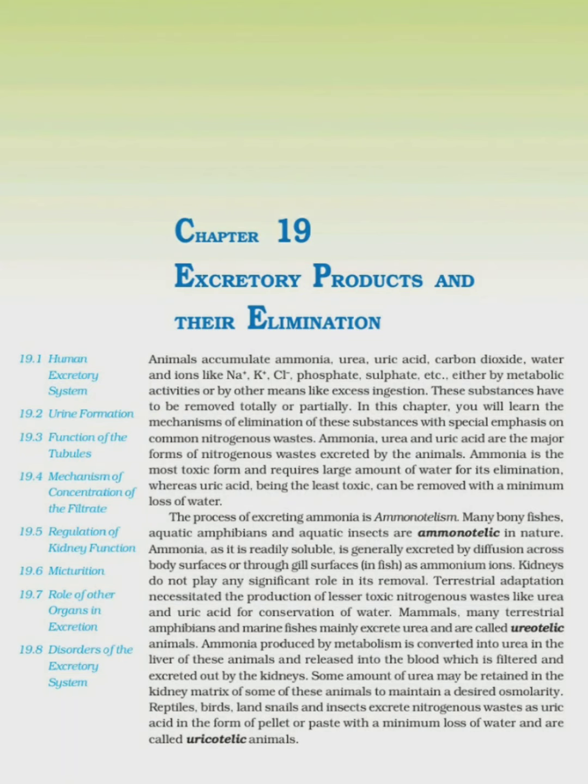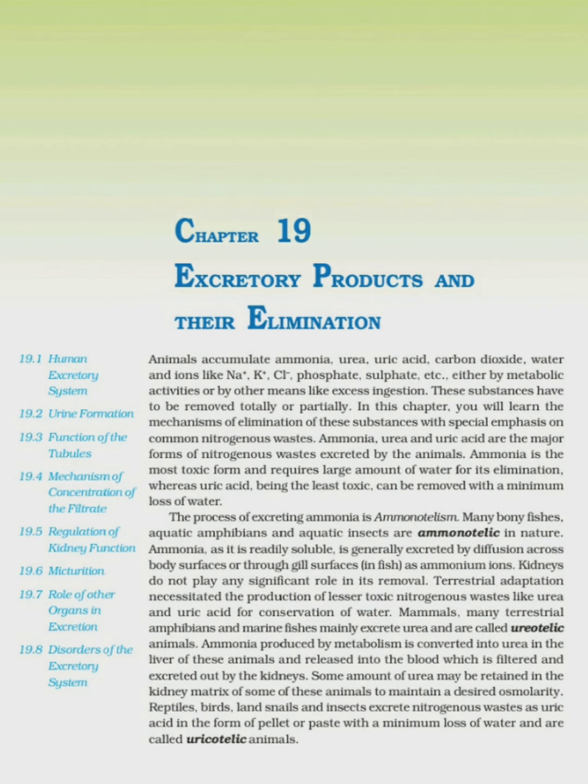Animals accumulate ammonia, urea, uric acid, carbon dioxide, water, and ions like sodium, potassium, chloride, phosphate, sulfate, etc., either by metabolic activities or by other means like excess ingestion. These substances have to be removed totally or partially. In this chapter, you will learn about the mechanism of elimination of these substances with special emphasis on common nitrogenous wastes. Ammonia, urea, and uric acid are the major form of nitrogenous waste excreted by the animals.